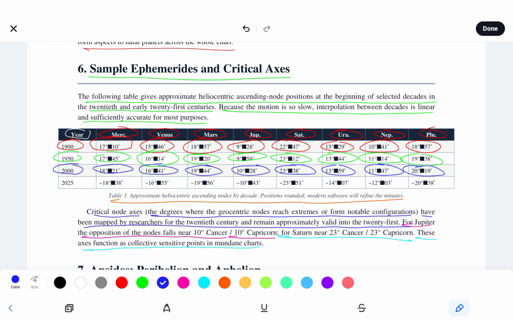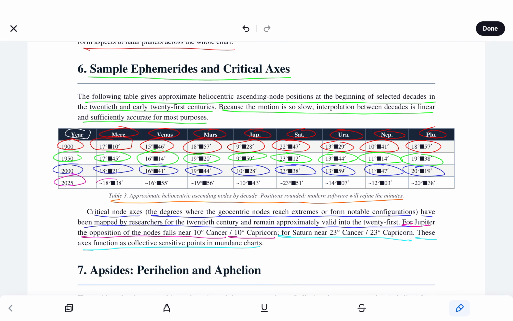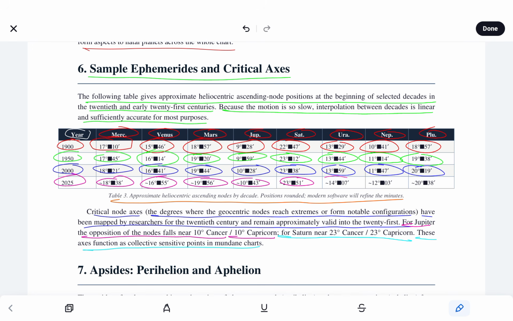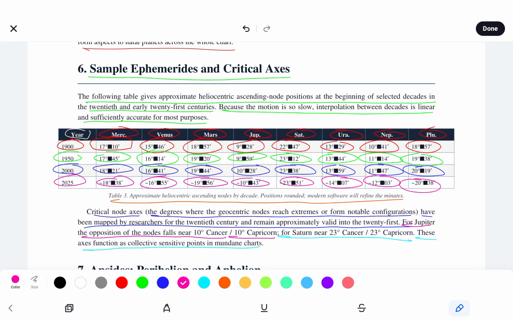degrees 19 for Pluto. And at 2025, 18 degrees 38 for Mercury, 16 degrees 55 for Venus, 19 degrees 56 for Mars, 10 degrees 43 for Jupiter, 23 degrees 51 for Saturn, 14 degrees 07 for Uranus, 12 degrees 03 for Neptune, and 20 degrees 38 for Pluto.